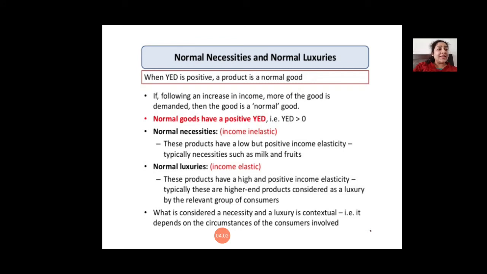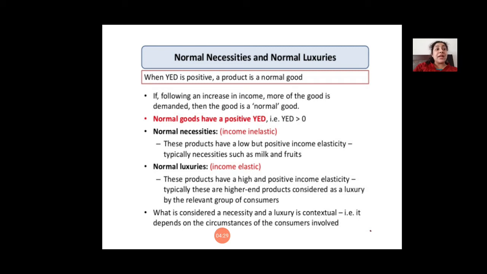Now here one thing has to be understood, that whenever we are speaking about a necessity or a luxury, it depends upon the consumer's circumstance. For a poor person, luxury could be going to a very good restaurant and having a full course meal, while for a very rich person, a necessity could be traveling in a BMW.